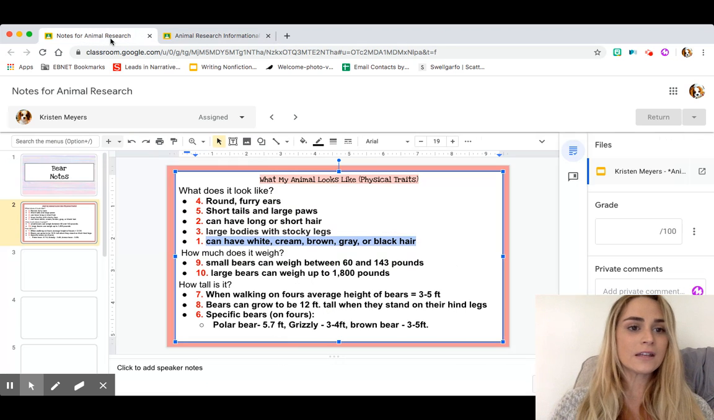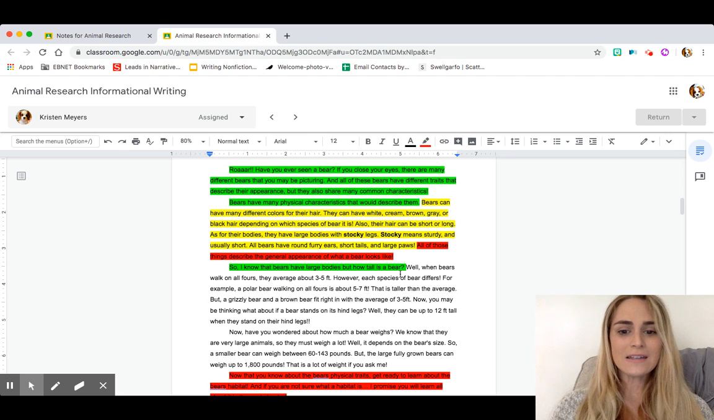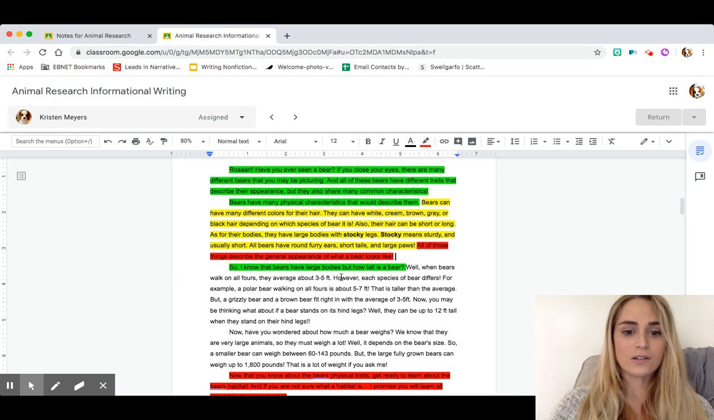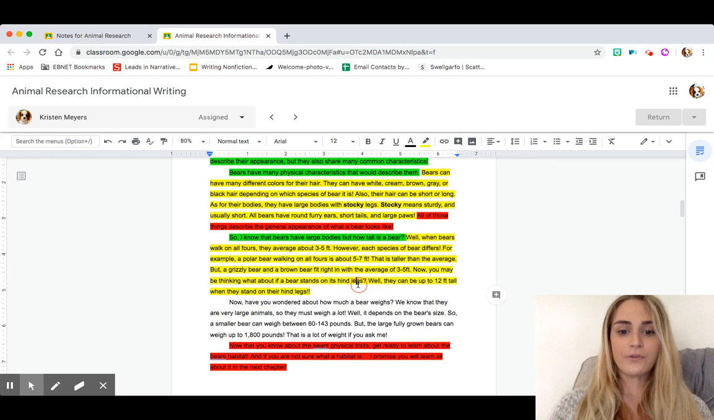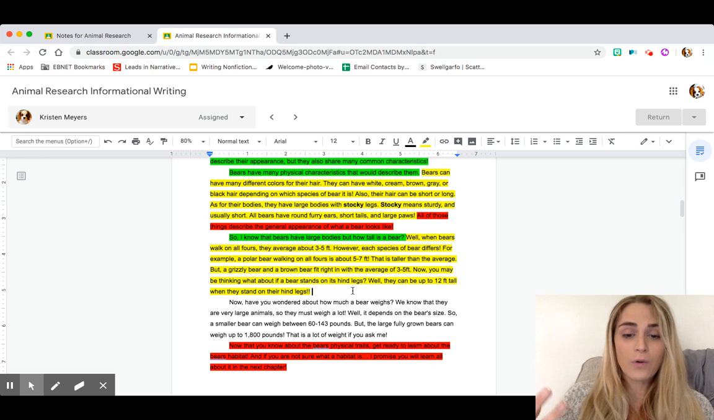And if you notice, right here, there's not too much information. There's 3 bullet points, but I really expanded it here. And I talked more and more about what I learned and I expanded on my thoughts, right? So I talked about when bears walk on all fours, they average about 3 to 5 feet, except each species of bear is different, for example, and I go on to the different bears. And I can even expand on that a little bit more if I want to. So this is all details right here. These all come from my note card. If you notice, I also did not close this paragraph. So that's something that I could grow and really work on.